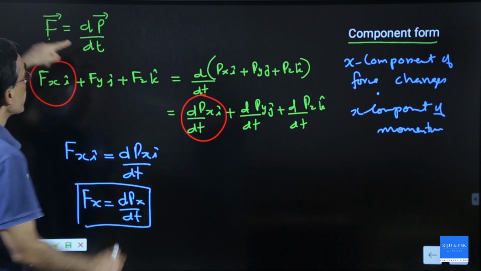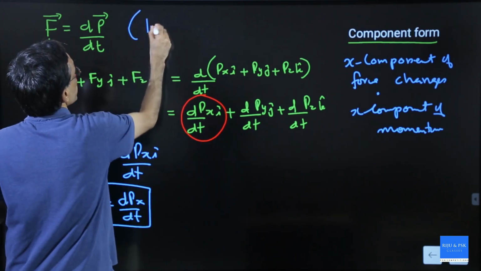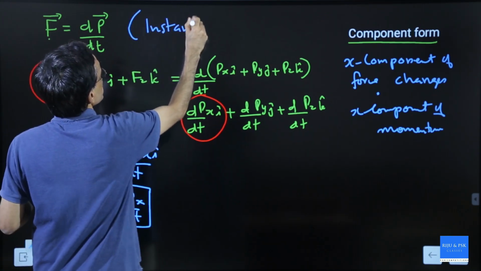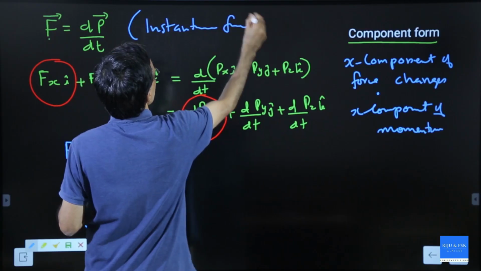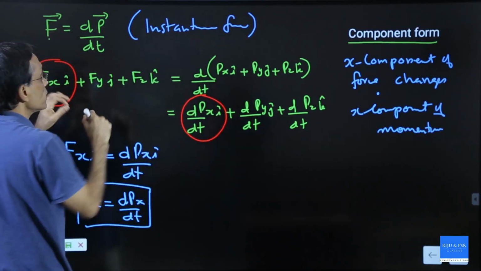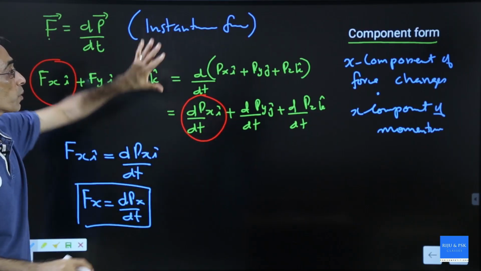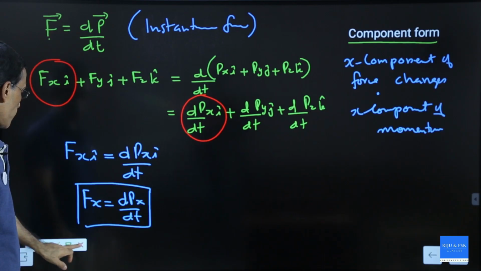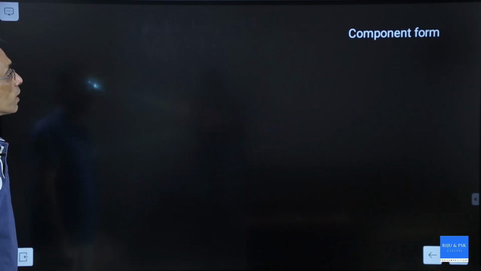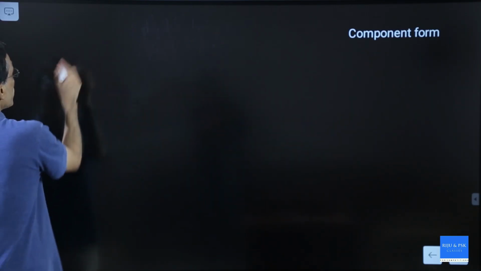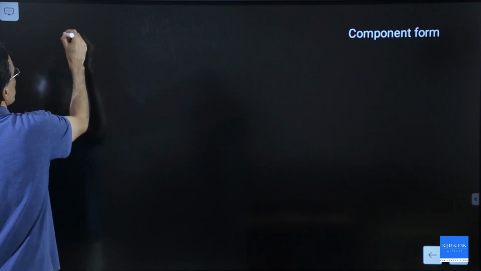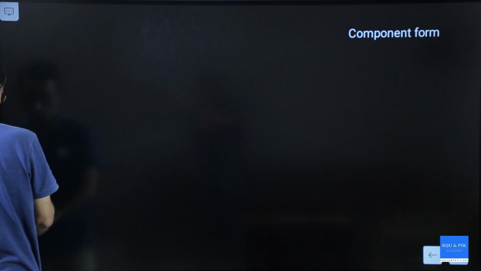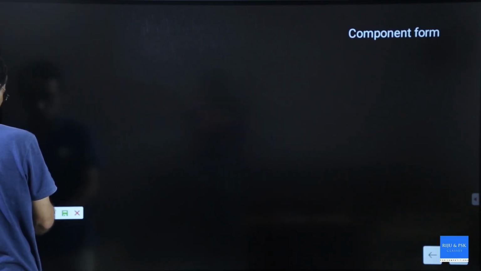Now everywhere I was using instantaneous force. That's another point. Instantaneous force, because when I write dP by dt it is the instantaneous change in momentum. So it's all about instantaneous forces. Now many a times we will use the average force concept.